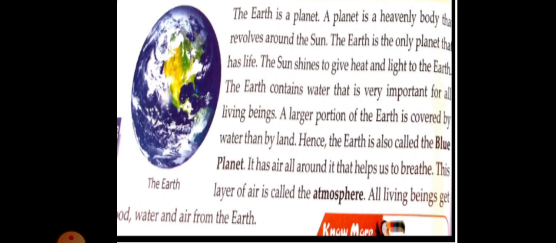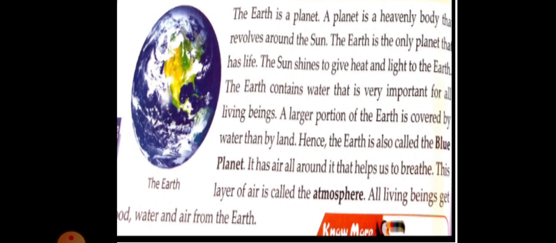You can see the earth picture. Blue color shows water, and green color shading shows land. A larger portion of the earth is covered by water than by land. Hence, the earth is also called the blue planet because it looks blue.